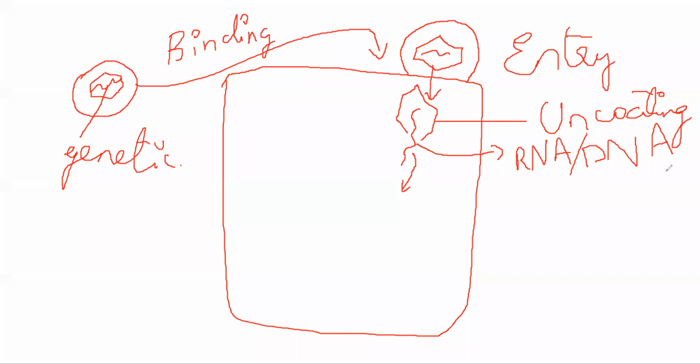In any case, once it has come out of its shell, this genetic material will try to integrate into the human's genetic material. So what this fellow's goal will be, let's suppose this is the nucleus of the cell. It will try to enter the nucleus and it will try to bind into the DNA of the human. Let's suppose this is the DNA of that human.